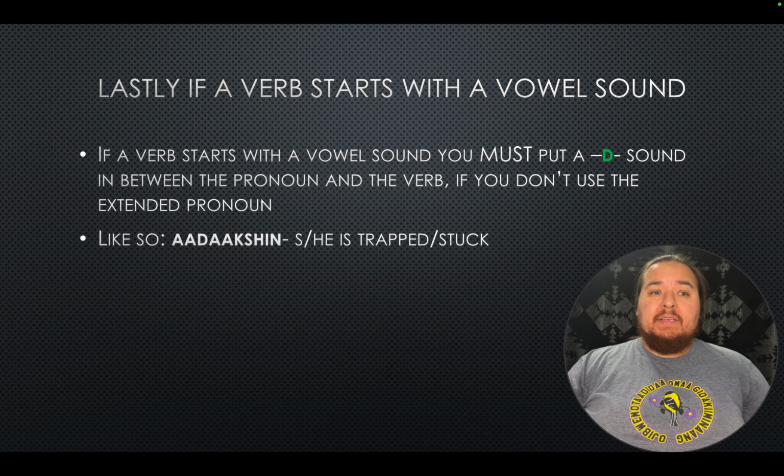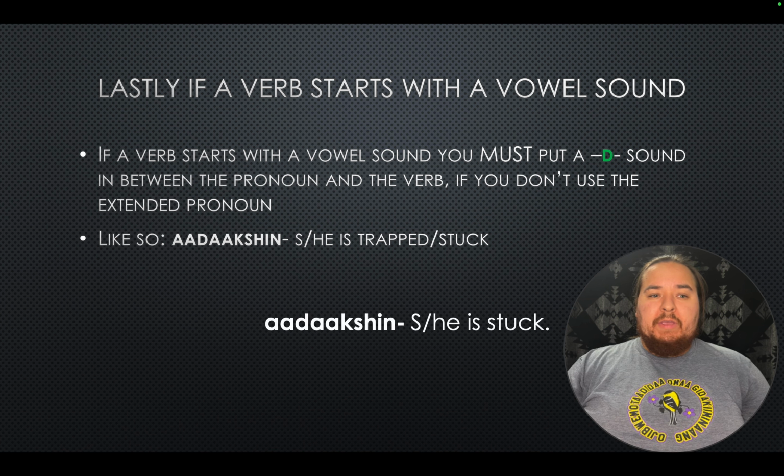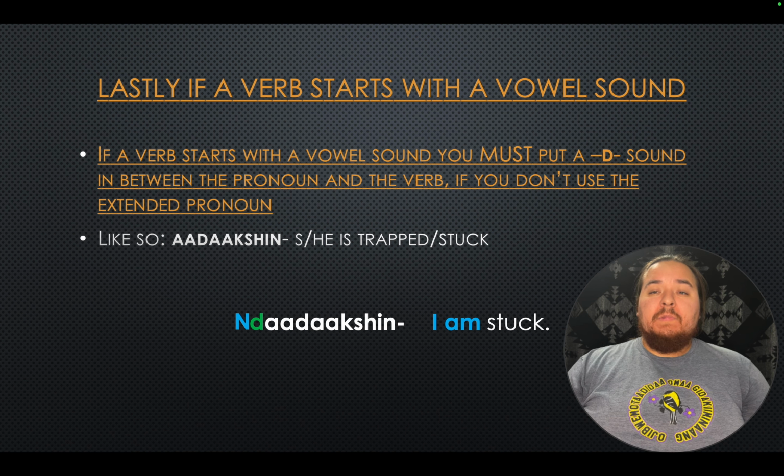Lastly, if a verb starts with a vowel sound, you put a D sound in between the N or G, the D, and then the verb. So our example here is adoption for she or he is stuck or trapped. So we have adoption, you put a D in front, and then it protects it from the N or G sound. So instead of saying nadoption, we say ndadoption. I am stuck. I'll give you a chance to pause here to write these down in your notes before moving on. All right, let's move on.